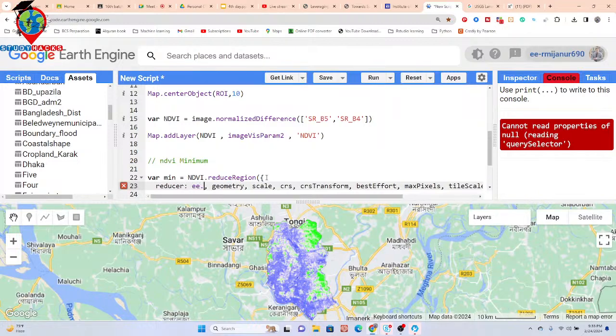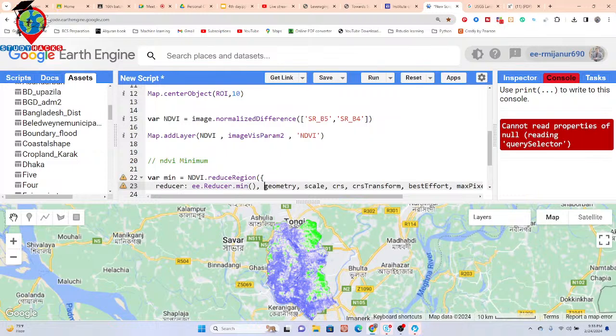So I just put here ee.Reducer.mean. Okay, it's called the minimum. Suppose you need the max value, you just put here MAX. Suppose you need the standard deviation value, just put here STD DEV. Then we can get the calculated standard deviation value from this NDVI map. If I need the average value, use here MEAN. Then it calculates the average value of NDVI for this Dhaka City NDVI map. I have to calculate the minimum, so just use the min here.